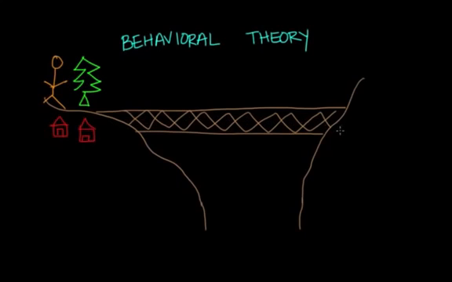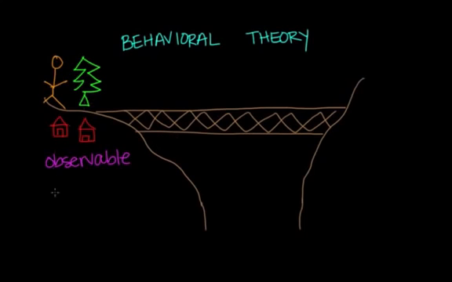Okay, so the behavioral theory says that we interact with our environment, and it's also focused on observable and measurable behavior rather than mental or emotional behaviors. So there's different types of behaviors, and different theories focus more on one type of behavior over the other.